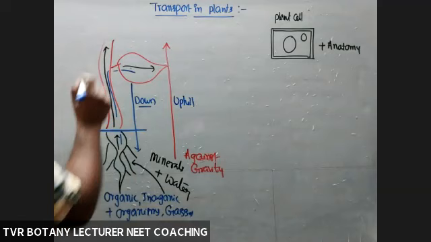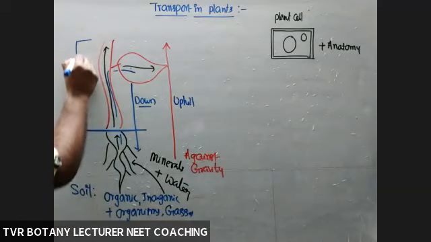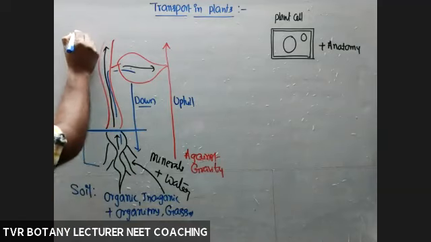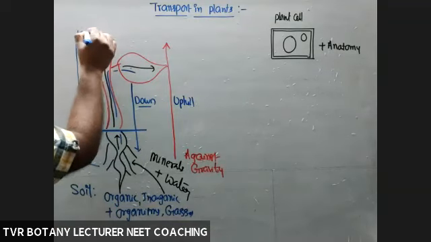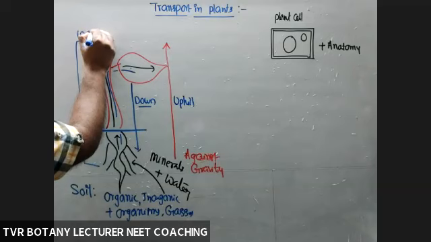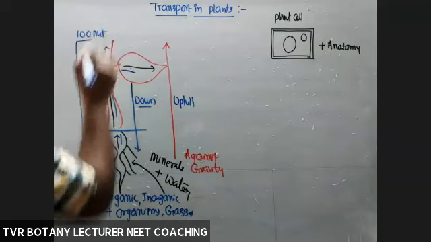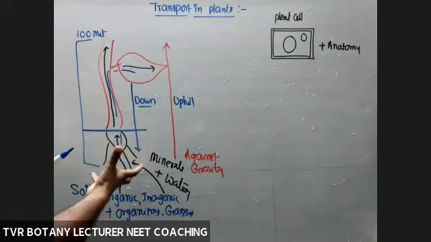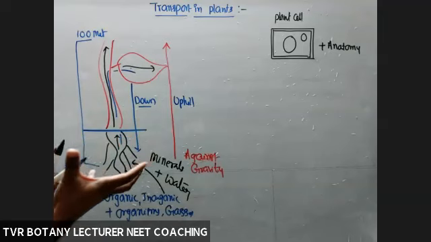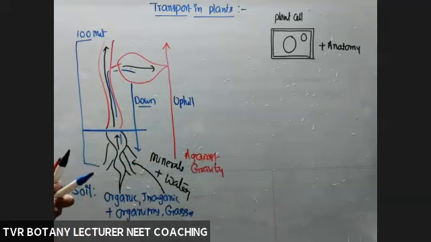For example, the height of this plant is, for example, 100 or 120 meters, whatever, overall taller than human beings or animals. So here in plants, the transport distance is more than the transport distance in the case of animals.